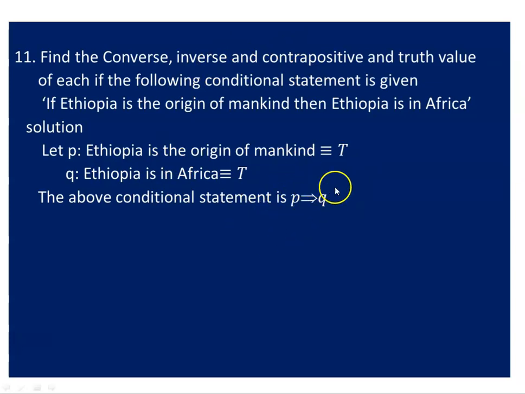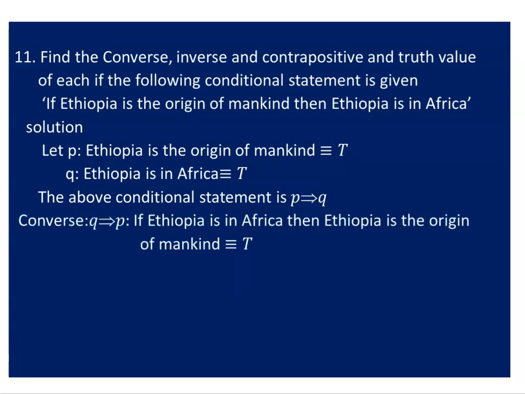For this conditional statement p implies q, we want the converse, inverse, and contrapositive. So what happens when we form the converse? What has been taken as a hypothesis now becomes the conclusion, and what has been taken as a conclusion now becomes the hypothesis.